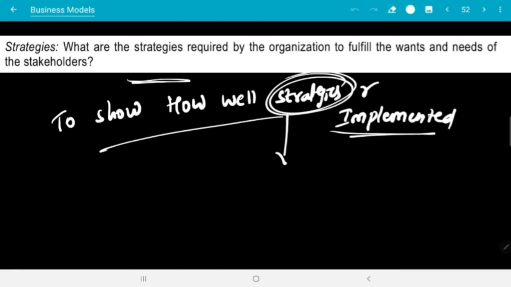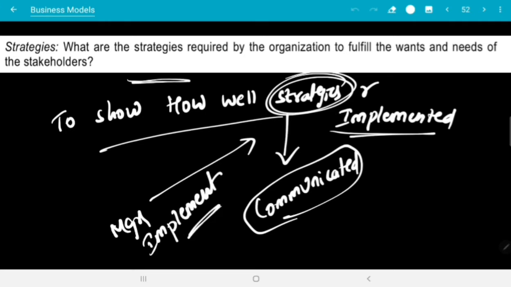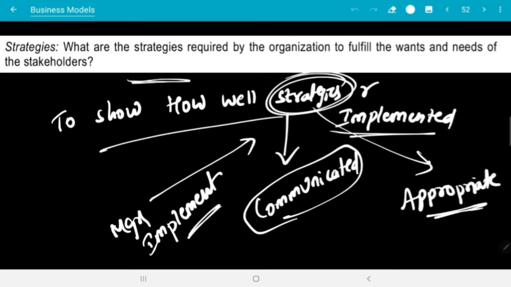Strategies first must be properly communicated. It must be clearly communicated what its objectives are, what the strategy is. Managers have to properly implement it. It's not that managers just implement it and don't have any commitment. There must be proper commitment, proper implementation of the strategies, and whatever strategies are implemented must be appropriate. It should be realistic, it should be achievable, right?